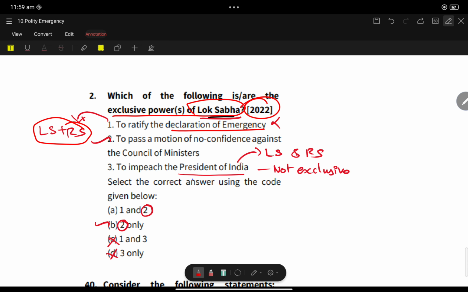And also, to pass the no confidence motion in Lok Sabha. Yes, only in Lok Sabha. Okay. Next, to impeach the President of India. No, it requires both Lok Sabha and Rajya Sabha. So the question is about exclusive powers of Lok Sabha. Okay, so 2 is correct.